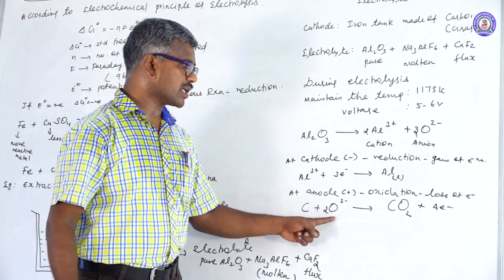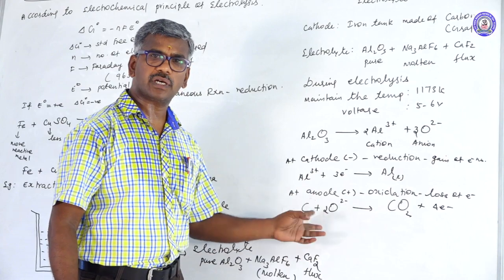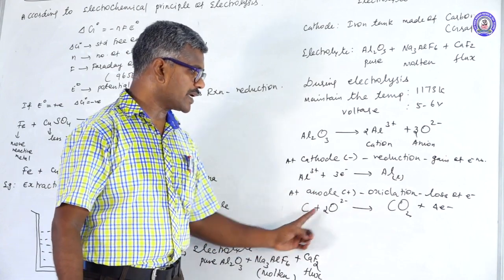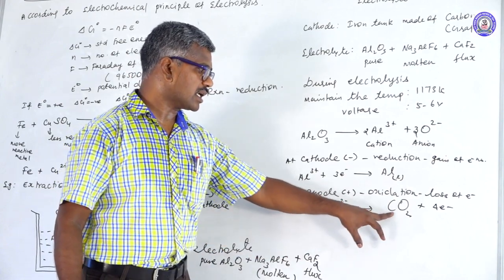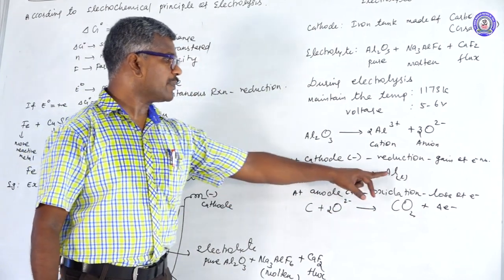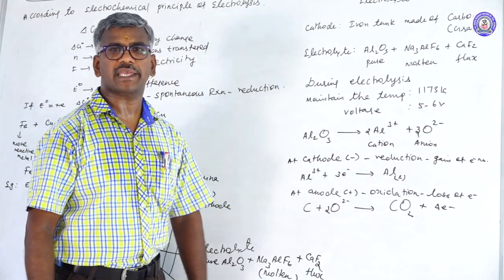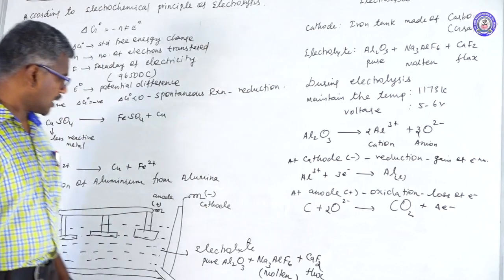Here carbon reacts with oxygen to form carbon dioxide. At that time carbon can be easily replaced. Carbon is burning away. This carbon dioxide is produced at the anode. Aluminium is deposited at the cathode. This process is known as extraction of aluminium from alumina.